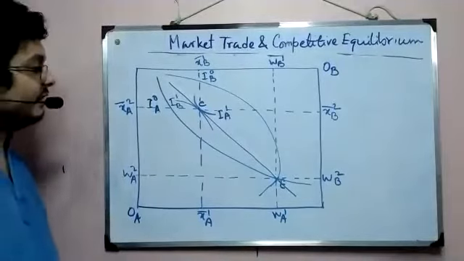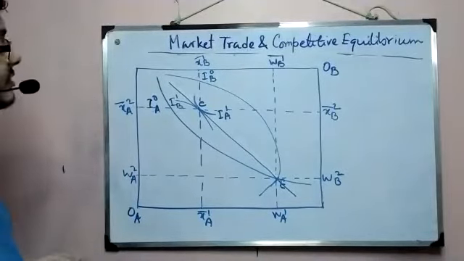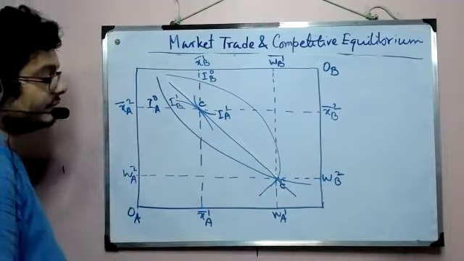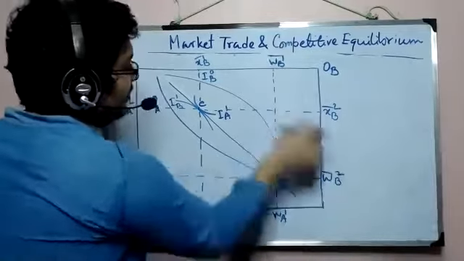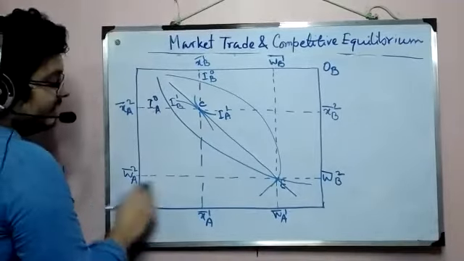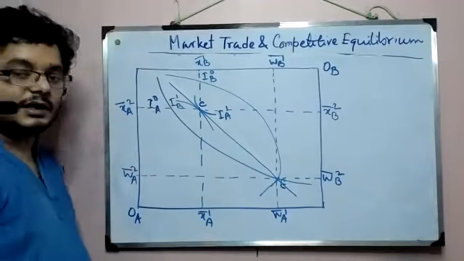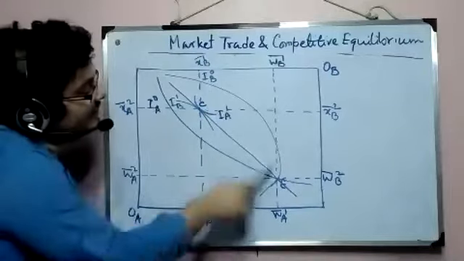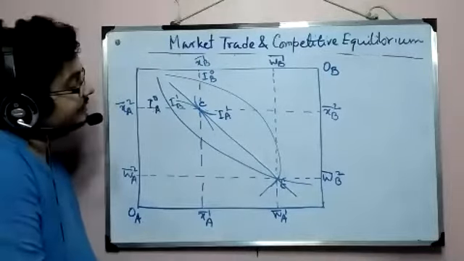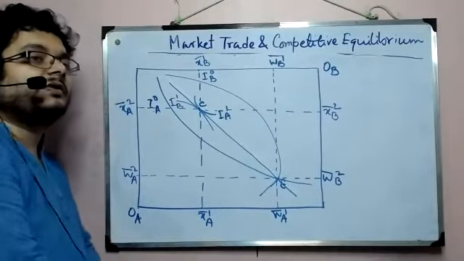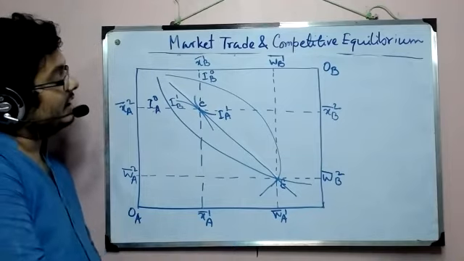Okay, so this is how the diagram looks. So obviously E is our initial endowment point, okay, and WB2 and WB1 are the initial endowments for B, whose origin is here, and WA1 bar and WA2 bar are the initial endowments of A, whose origin is here. So you start from E, and we have drawn these two indifference curves, right? And this is C, our final Pareto efficient equilibrium, the kind of equilibrium that we have seen earlier.